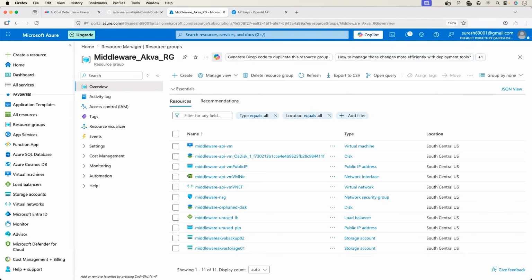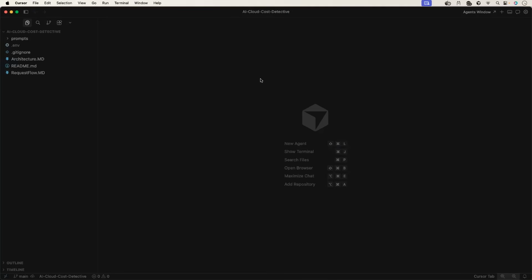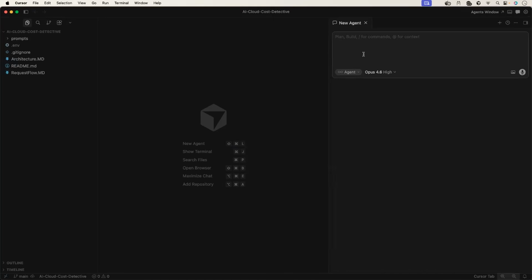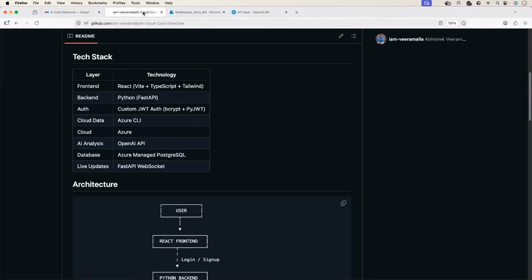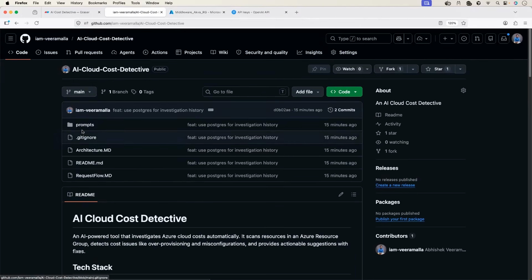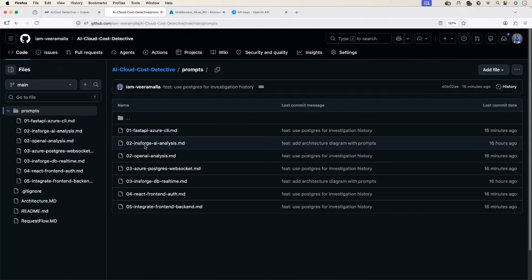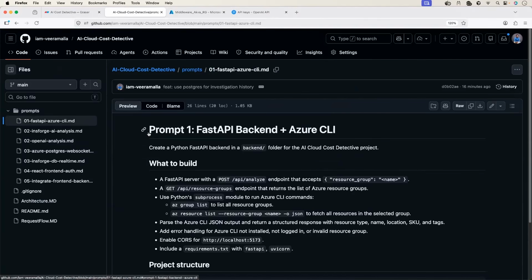Now let's head to Cursor. Cool. So I have a Cursor subscription, so I'll be using it. I'll go to the agent section and I will start with the first prompt here. I've cloned the repository. I've created the .env file. As I told you, this has my OpenAI secret. I'll start with the very first prompt. Can you guess what will be the first prompt? The first prompt is to create the Python backend.